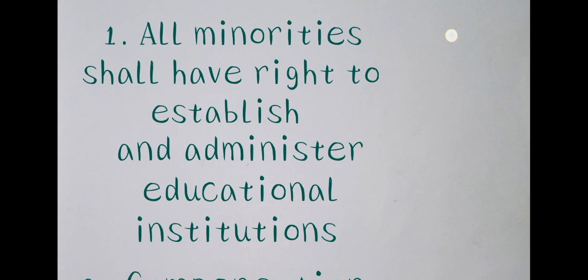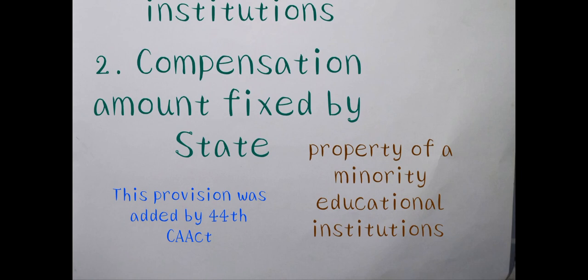Coming to the second provision under Article 30: compulsory acquisition of any property of a minority educational institution. There is a compensation amount which is fixed by the state government. Here, compulsory acquisition of any property related to an educational institution that belongs to a minority group.